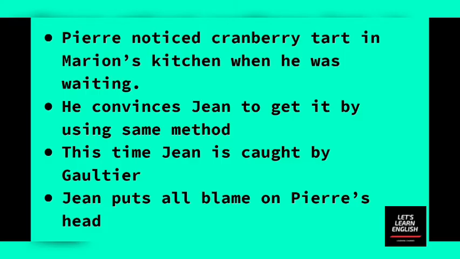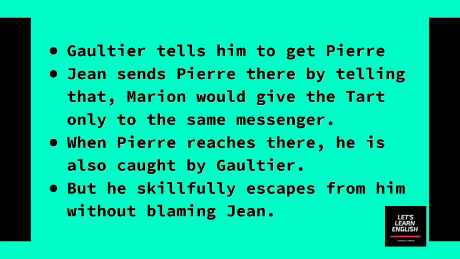Then, as per Gaultier's demand, Jean comes back to Pierre to send him to Gaultier's house. Gaultier tells him to take his friend there. So Jean came back to Pierre and sent him to Gaultier's house. Now Jean is safe, because he put all the blame upon his friend, and he is sending him to the house of Gaultier. Now we can see how Jean cheats his companion Pierre.